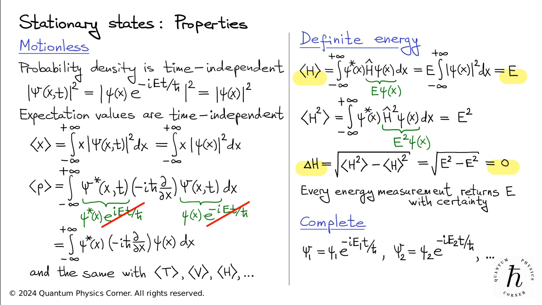It is a mathematical fact that the set of all stationary states is complete. This means that any state of the system, whether stationary or exhibiting motion, can be expressed as a superposition of stationary states. Proving this mathematical fact goes beyond the scope of this introductory course, but the concept is incredibly powerful and important to understand. Essentially, the property of completeness means that by identifying all independent stationary states of a system and the corresponding energies, one gains access to all possible dynamical states of that system. We will soon use this idea to explore a number of intriguing quantum phenomena.